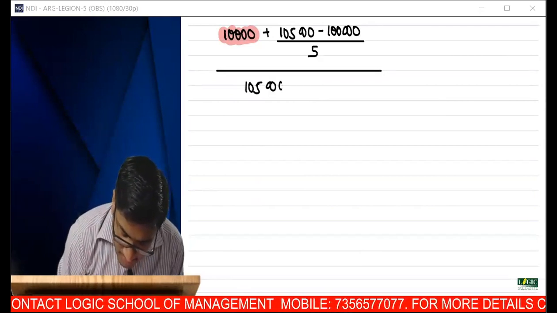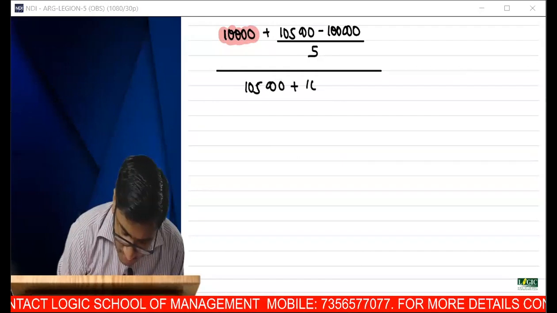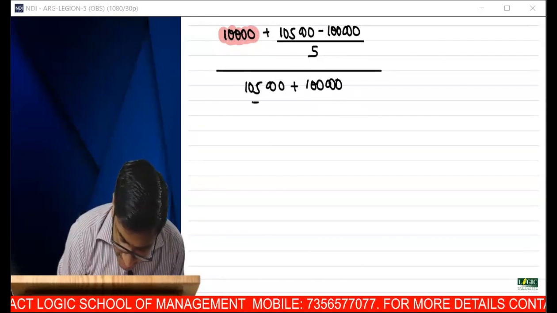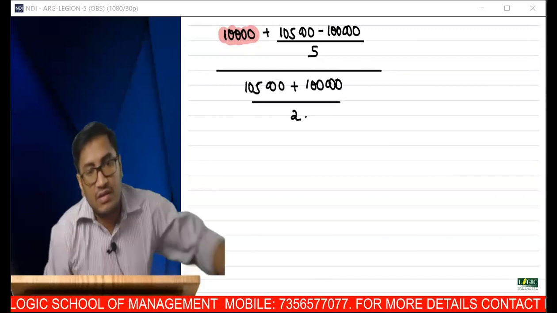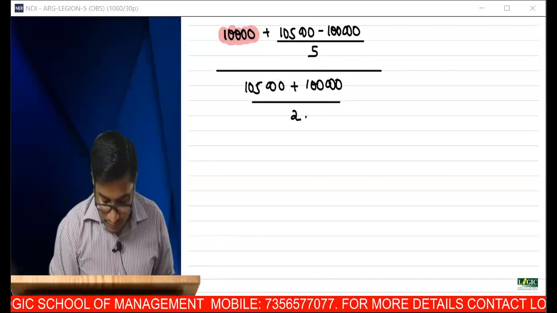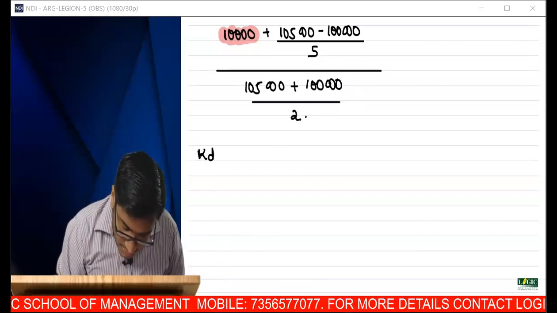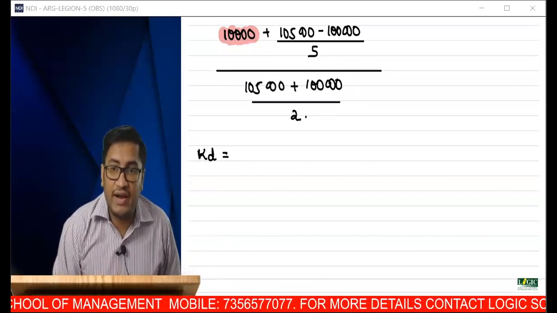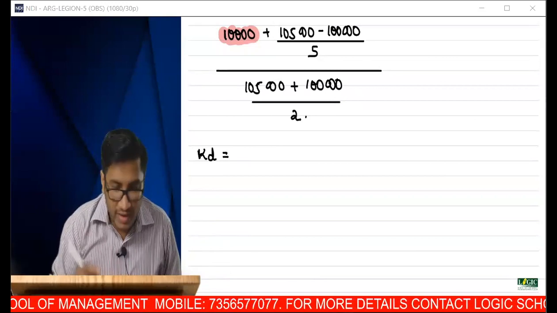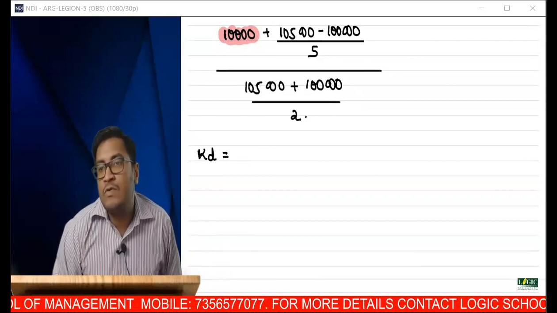redemption value plus 1 lakh divided by 2. Can you give me what is my KD? Cost of debt, if debentures are issued at or redeemed at 5% premium.